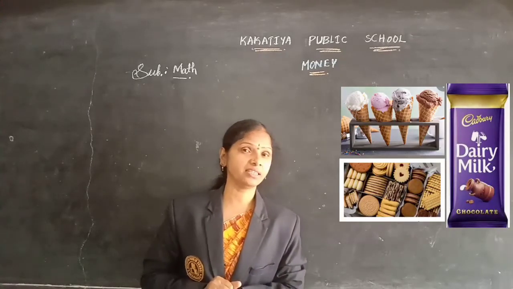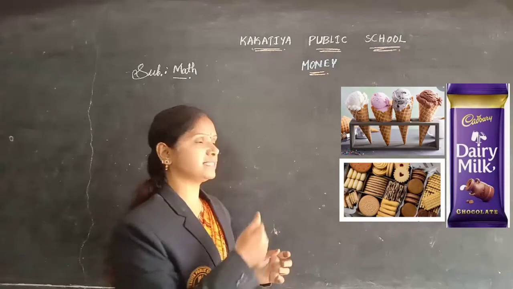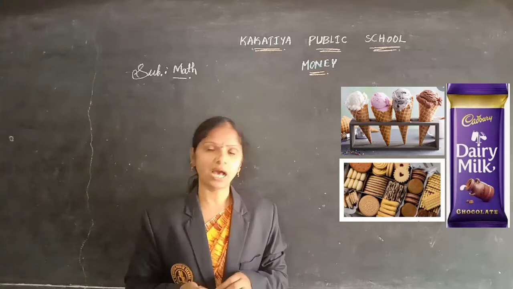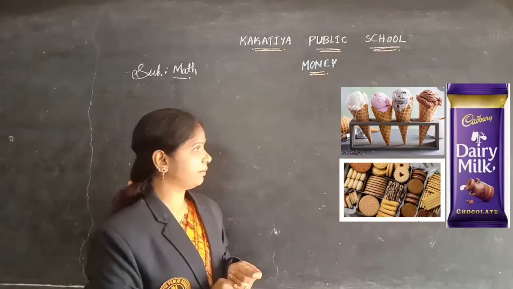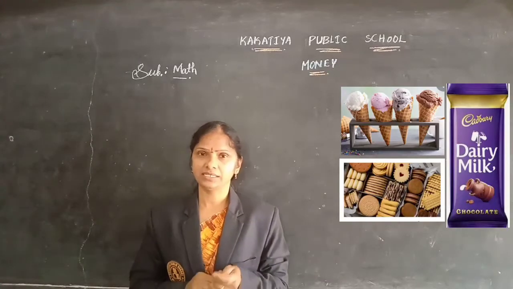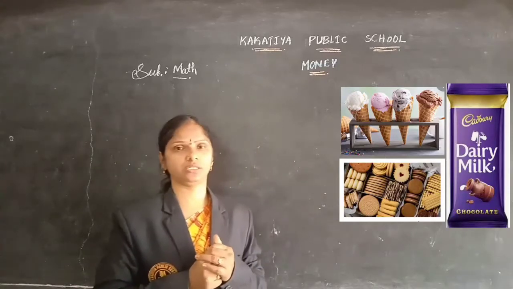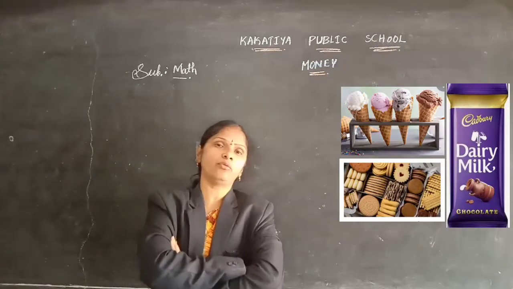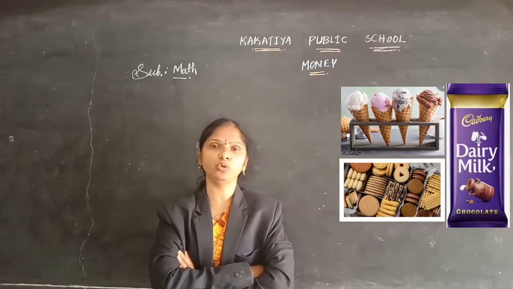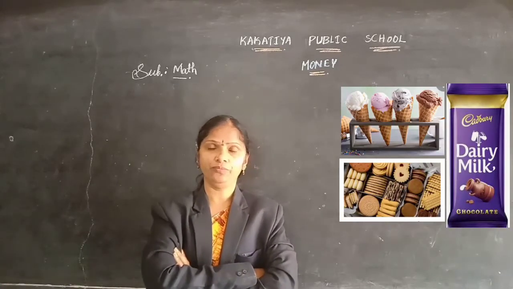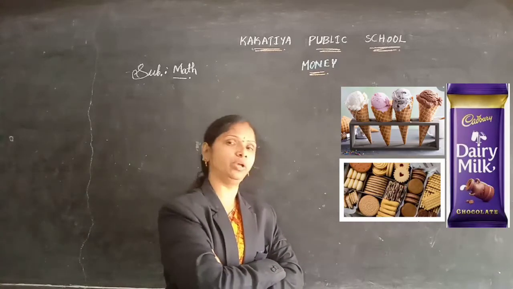But how will we get these things? If I go to any person and ask him or her, will they give me? No. Why? Because we have to give something to them to get these items. I went to the shop, I have seen these things and I asked him to give. Will he give? No. We have to give some amount, something to him.